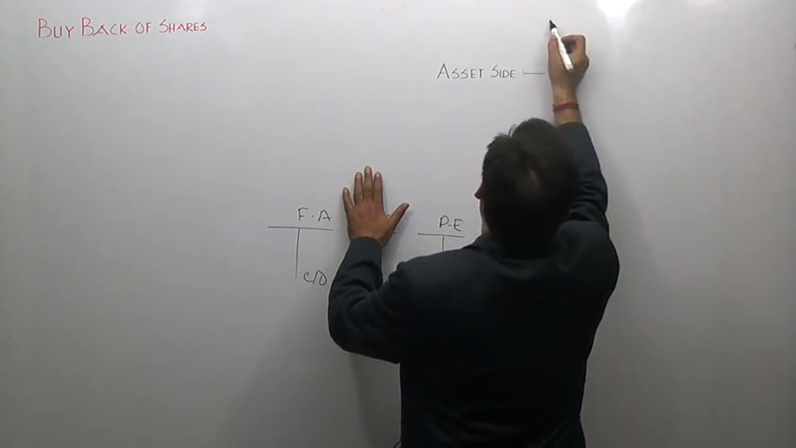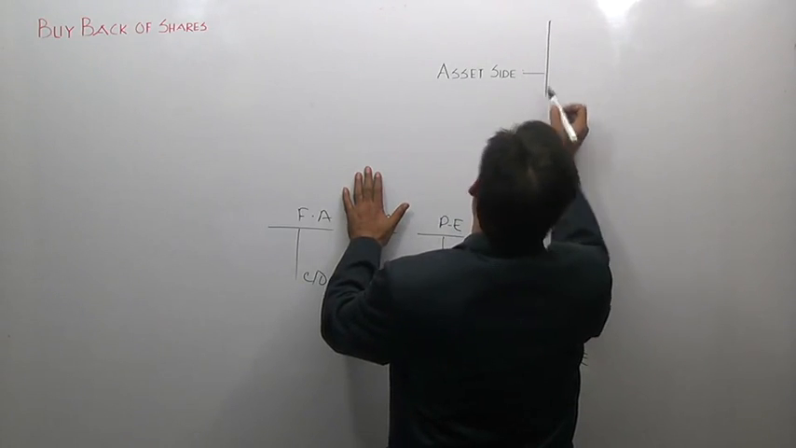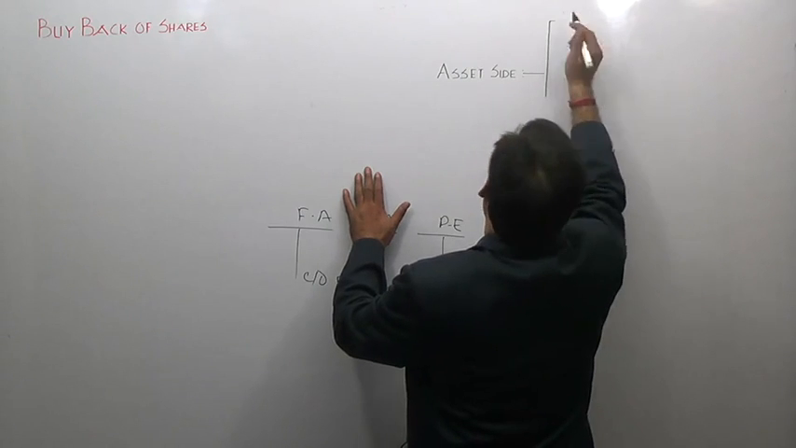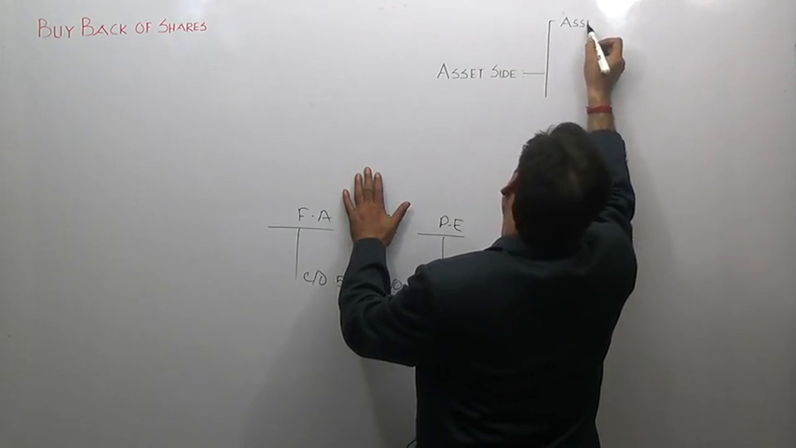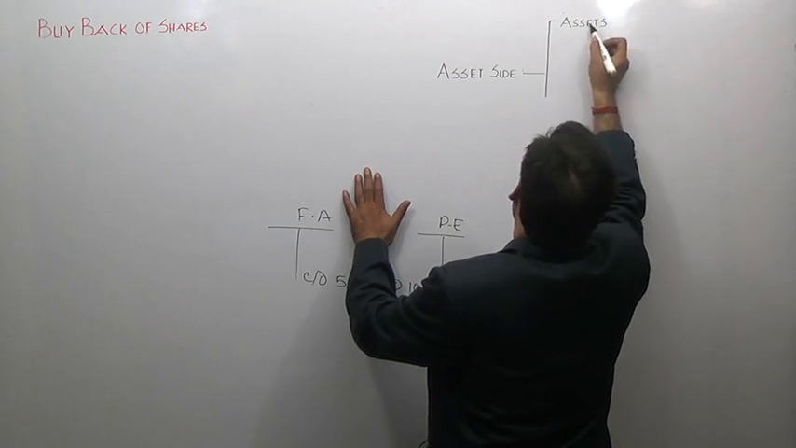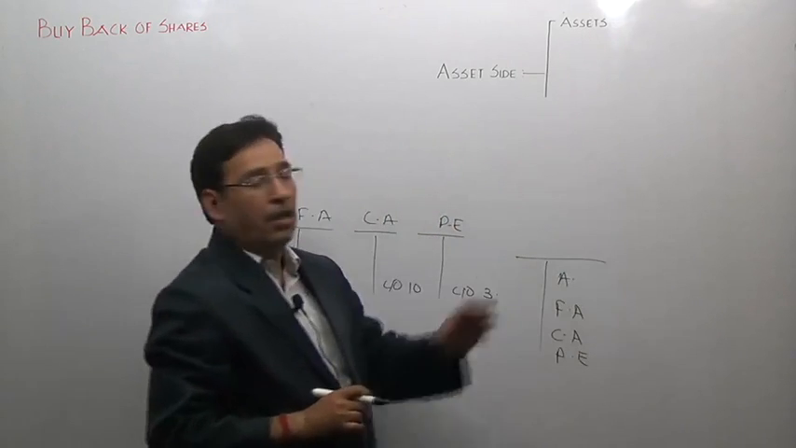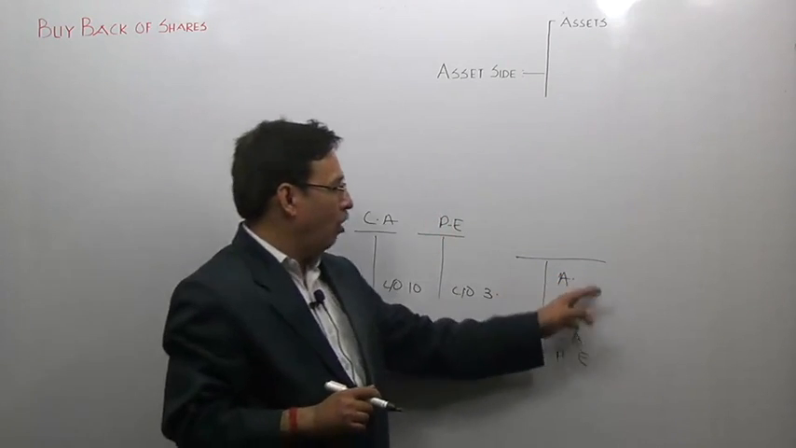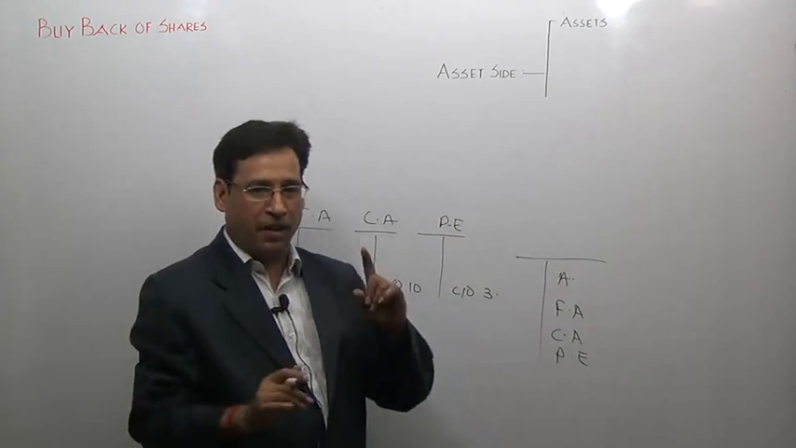Number 2. The asset side can be broadly classified into 2 parts. One is assets and another one is valueless assets. I will write it: assets and valueless assets. So, the important point is that all such items which appear on the asset side cannot be treated as assets.